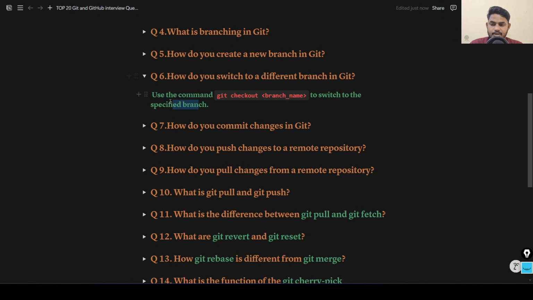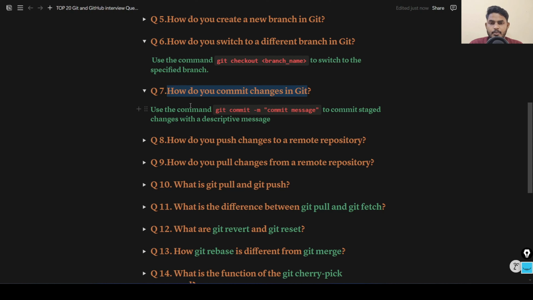Then we have the next question: how do you commit changes in your Git repository? Basically this is a commit feature in a Git repository. Whenever you have made some changes, before pushing your code to your repository, you need to provide a commit with a message. This is the command: git commit -m, then your commit message. This command saves the changes with the respective message. This is how you can commit your changes in your repository.